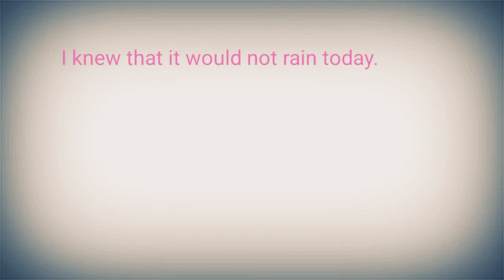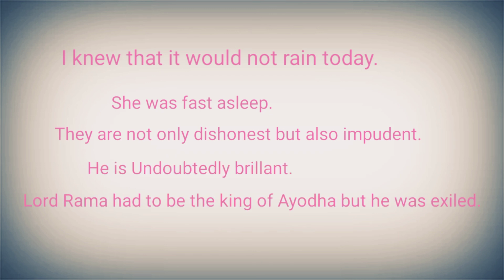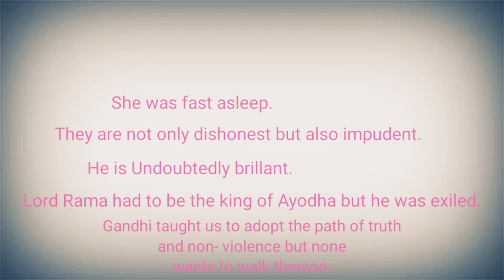At last, I want to give you some examples to identify the sentences. You can try yourself to identify the sentences. I knew that it would not rain today. She was fast asleep. They are not only dishonest but also impudent. He is undoubtedly brilliant. Lord Rama had to be the king of Ayodhya, but he was exiled.